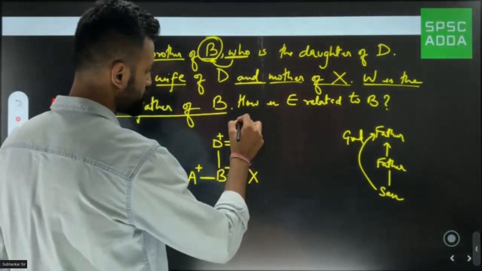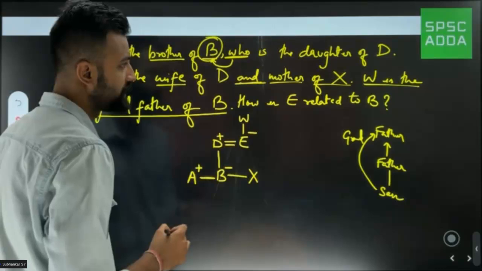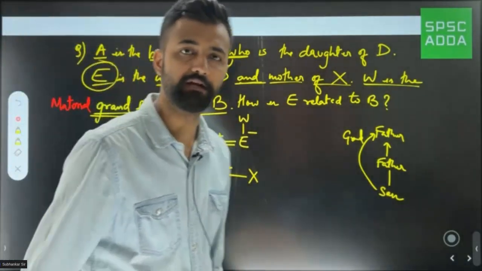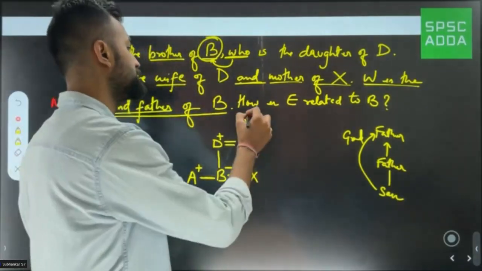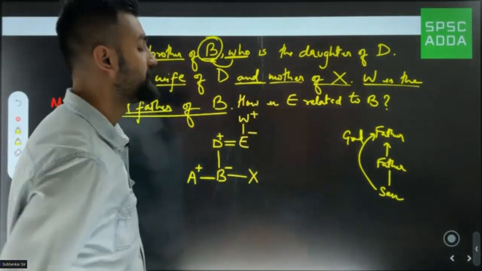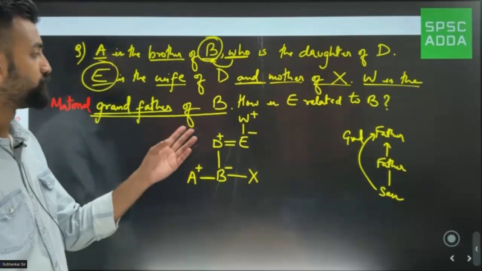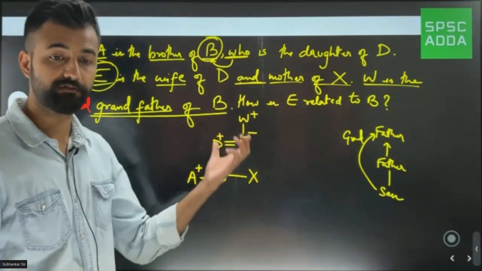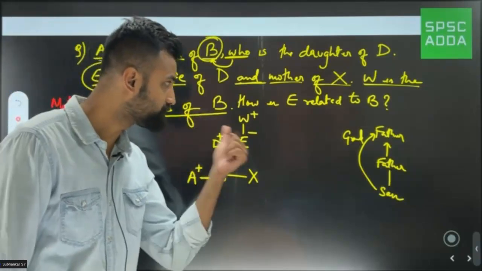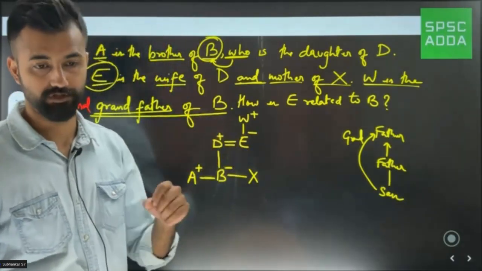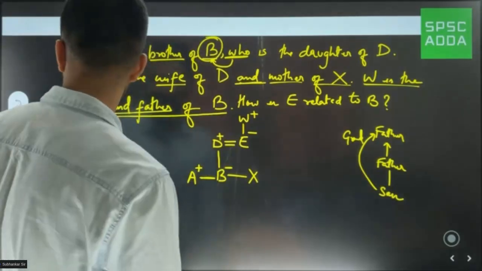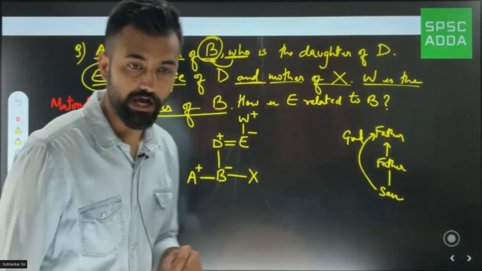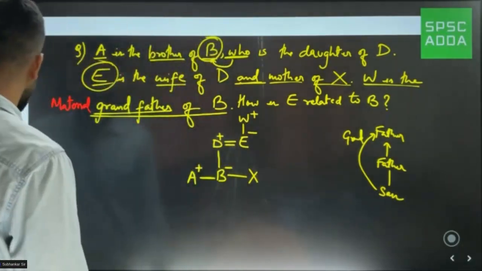W will go at the top of E, and this would become what, sir? As I'm saying, grandfather. Grandfather means male, so I'll put a plus sign out here. And now once we have noted this, you'll be able to see that we have finally created the family tree. Based on this family tree only, you'll have to answer each and every question. I hope it's clear.